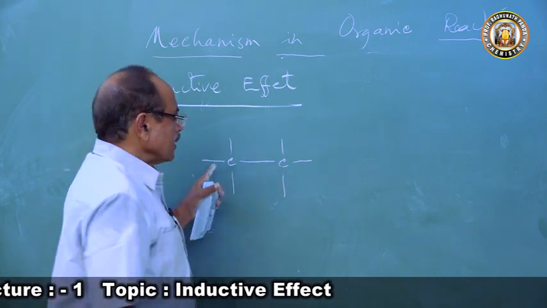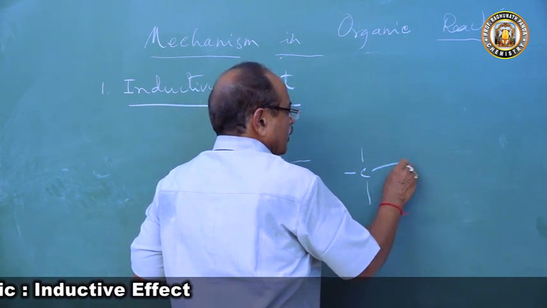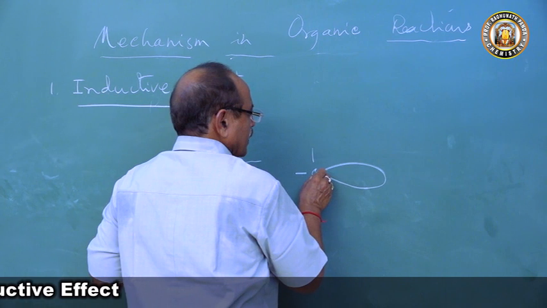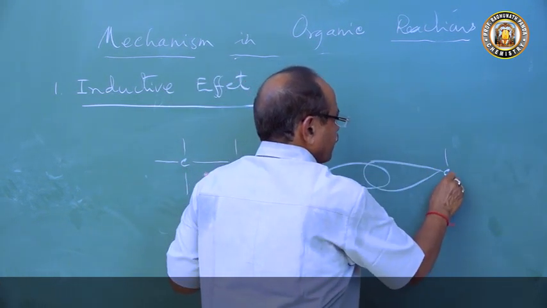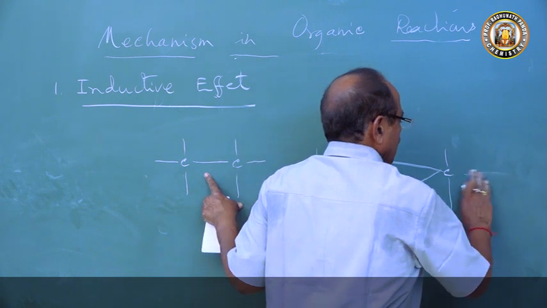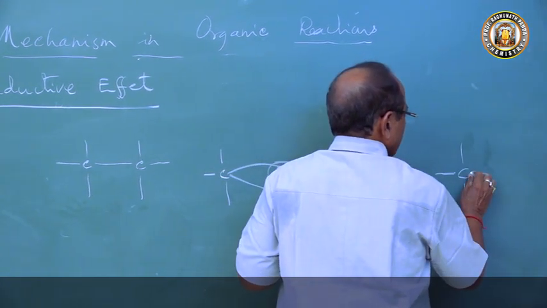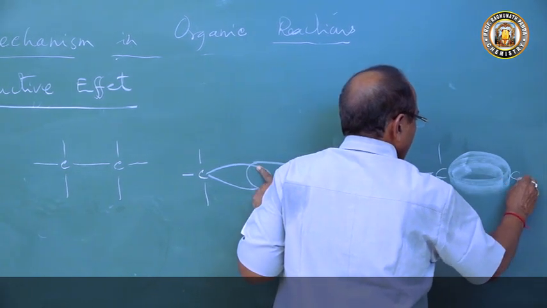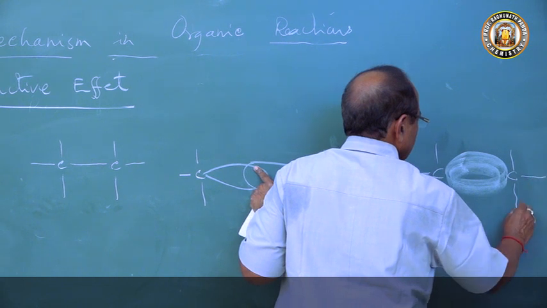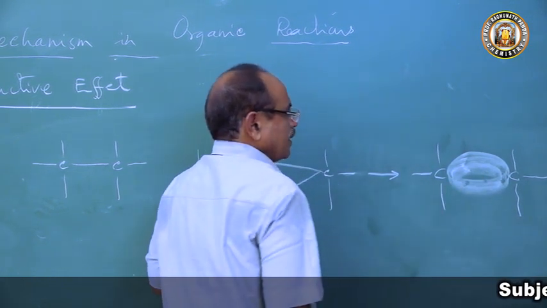It means the hybrid orbital of carbon is overlapping with the hybrid orbital of another carbon, and they form a molecular orbital between the 2 carbons. So you form this electron cloud. This is a molecular orbital, and this is representing the bond.